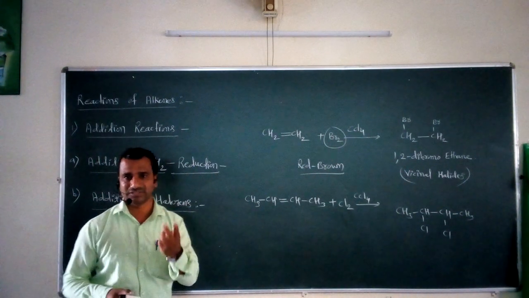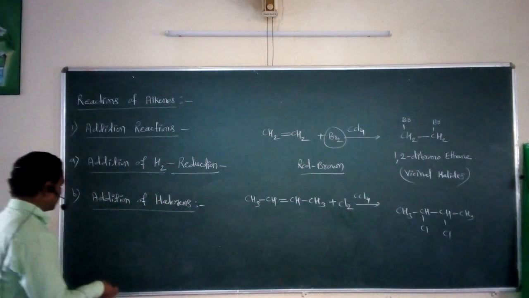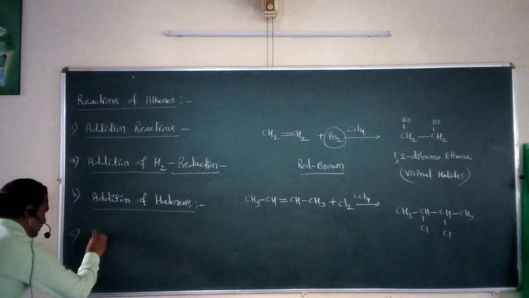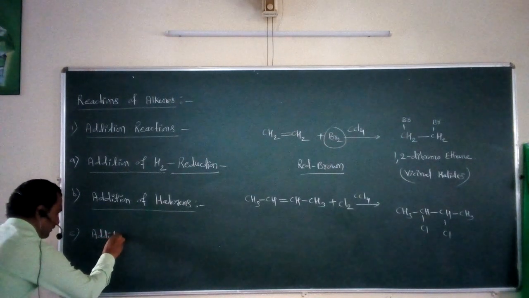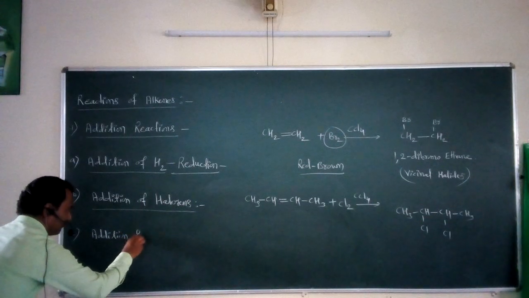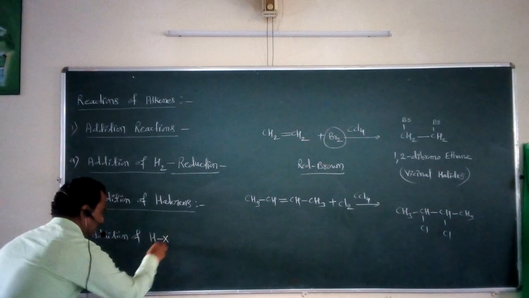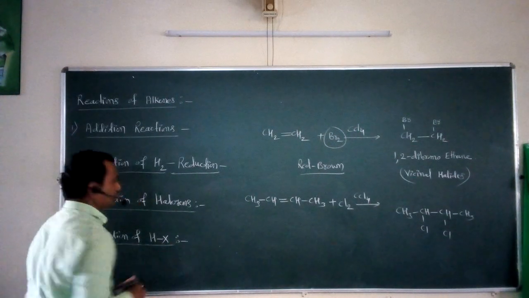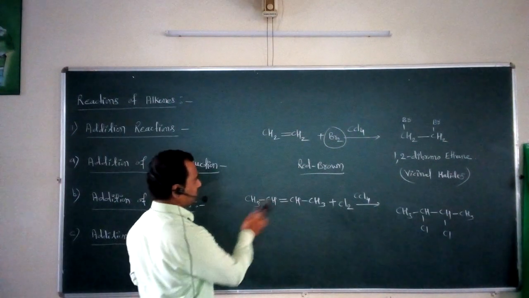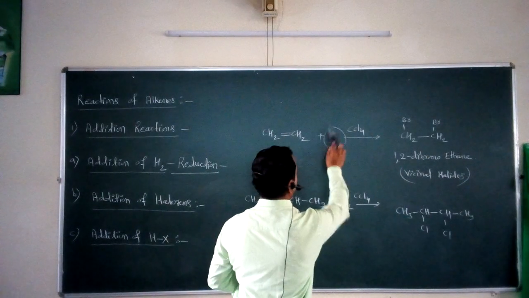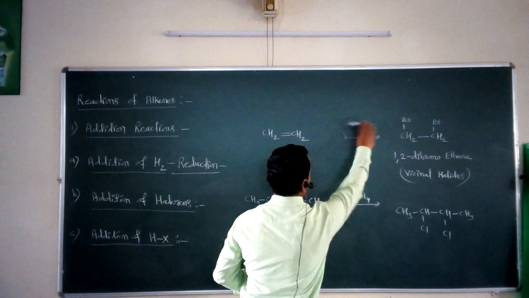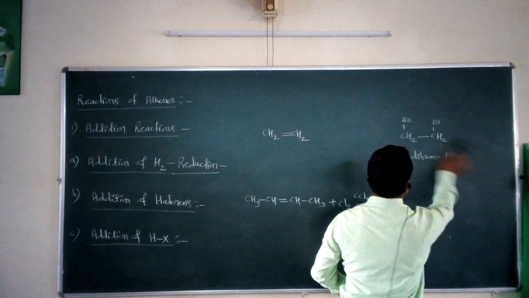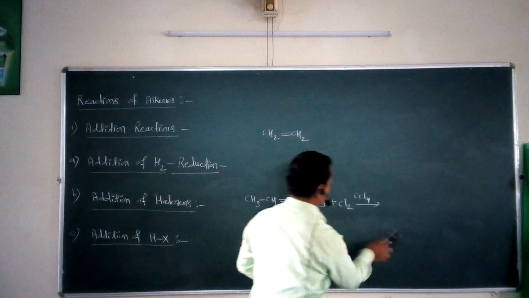Now the third reaction we have to consider here. Reaction number three, addition of HX. This is the third type of addition reaction shown by the alkenes. So for this purpose, again we have to study some simple examples.